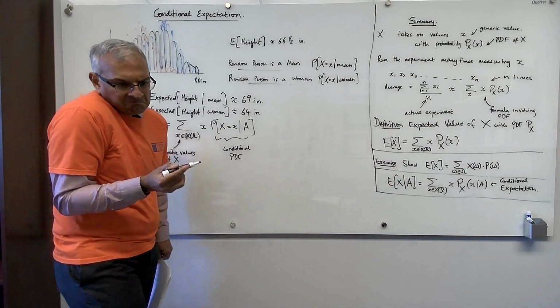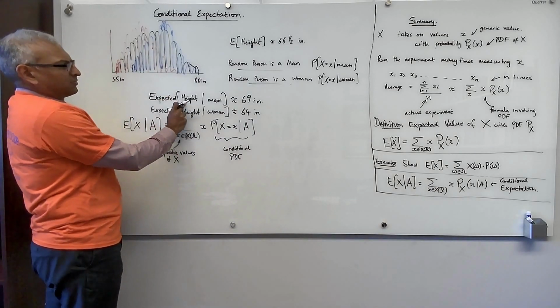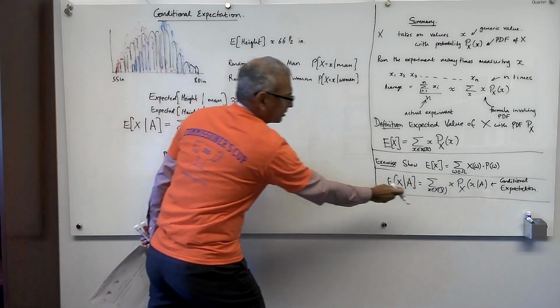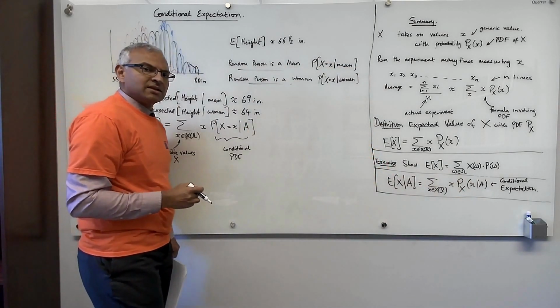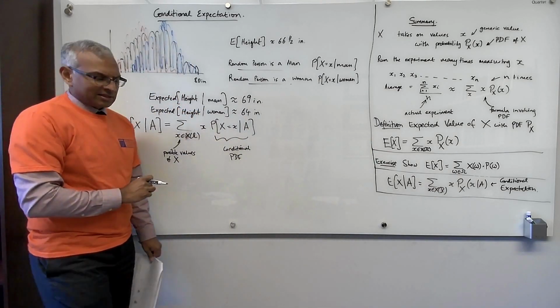Now, okay, that's a definition. Here's an example. The expected height, if you're talking about men, is the expectation with respect to the probabilities updated to the fact that you have new information that it's a man in the outcome, and if you do it for women, it's new information that it's a woman in the outcome.